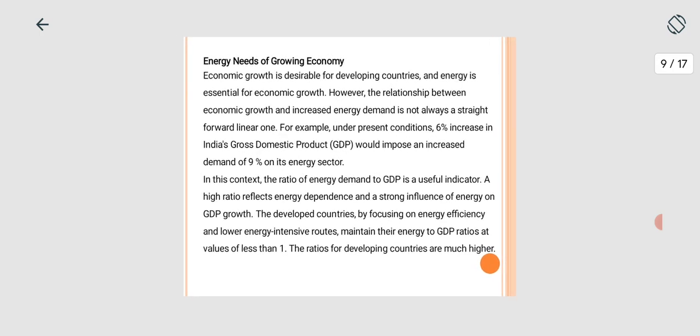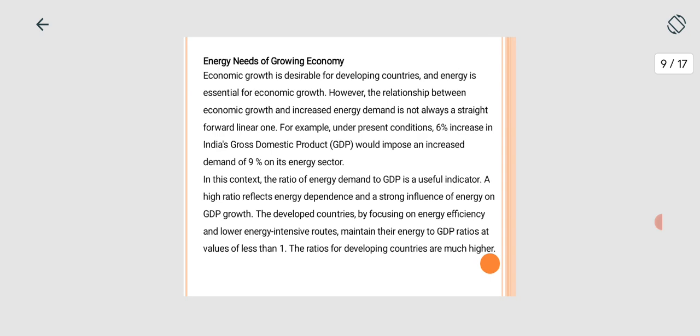Now the next point is the energy need for growing the economy. It's very important: every sector that is growing needs energy. Without energy, the industrial sectors will not grow and the economy will not increase. Economic growth is desirable for developing countries, and energy is essential for economic growth.